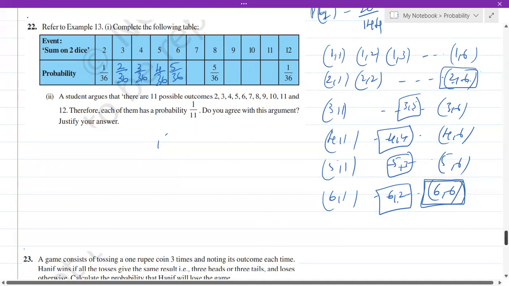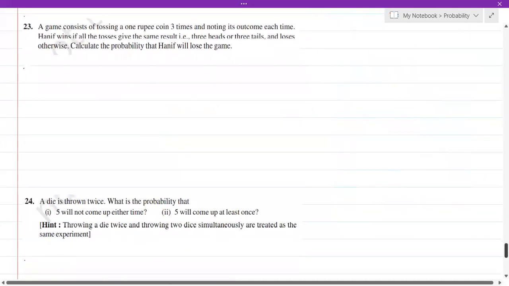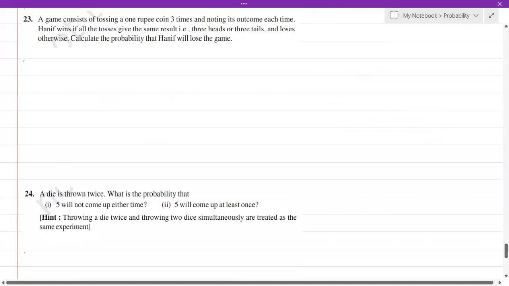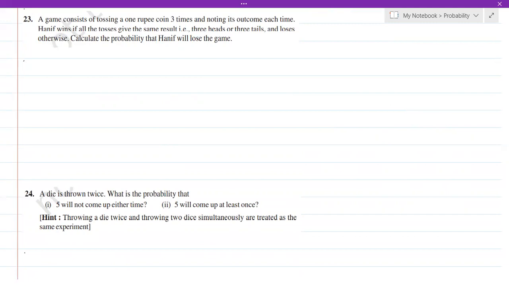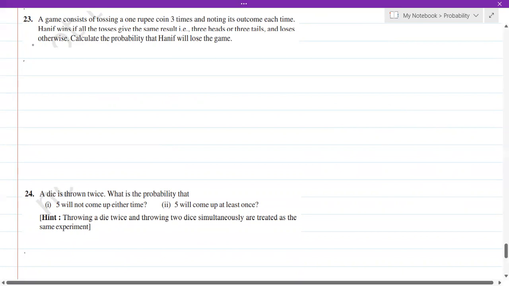Let's get into the next question. A game consists of tossing 1 rupee coin 3 times. So as I told you, tossing a 1 rupee coin 3 times or 3 coins at a time is the same thing. Okay. Now a game consists of tossing 1 rupee coin 3 times and noting its outcome each time. Hanif wins if all the tosses give the same result. That is 3 heads or 3 tails, and loses otherwise. Calculate the probability that Hanif will lose the game.